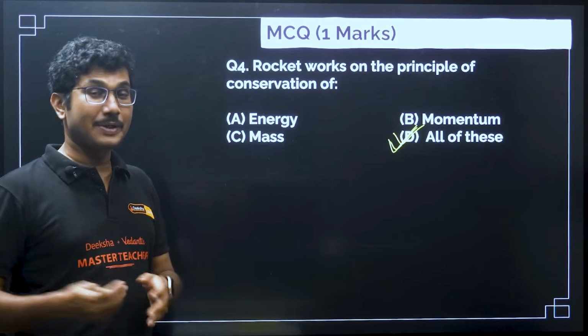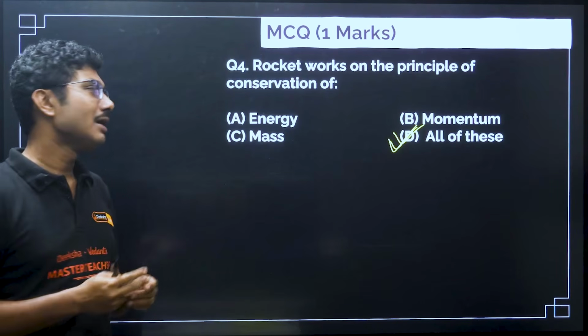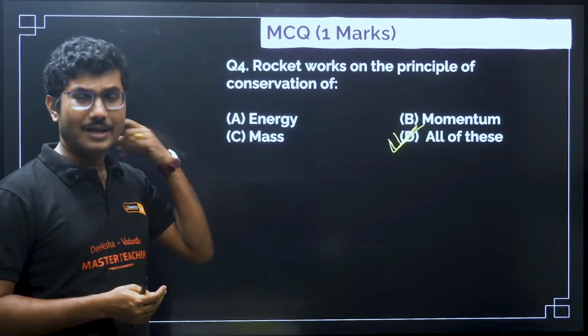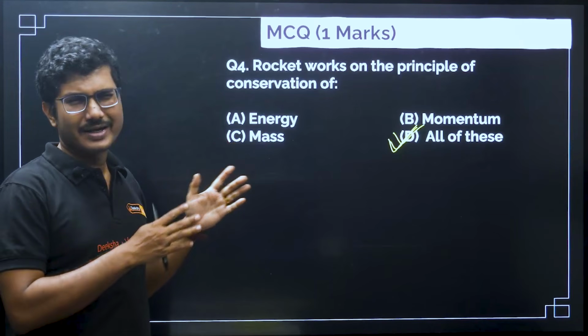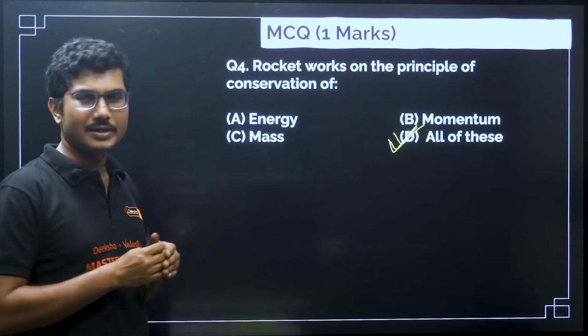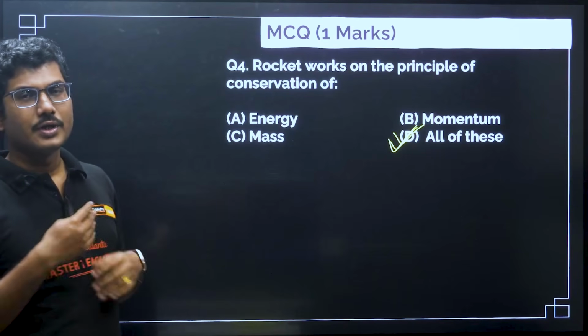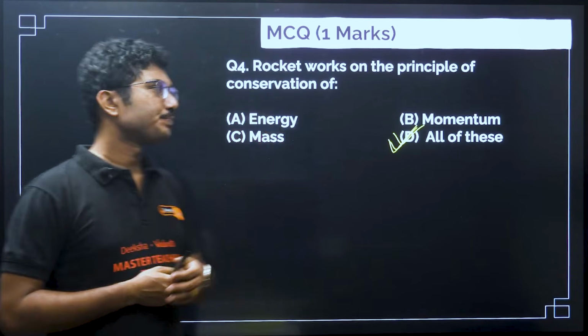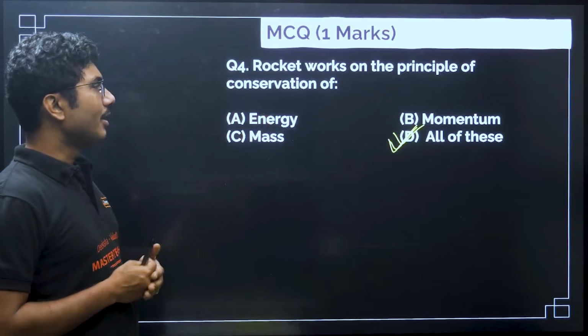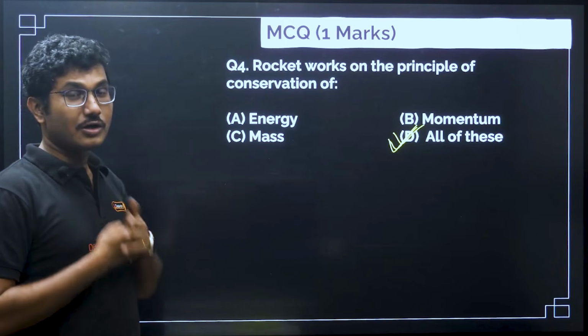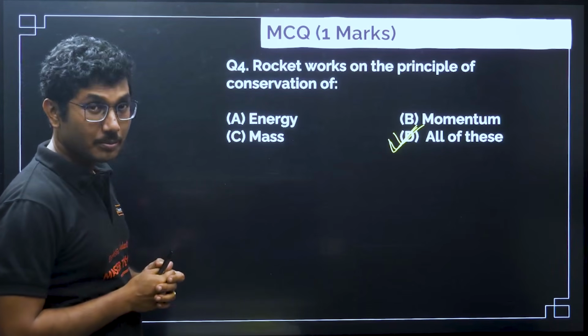It was not experimentally done until recently, still almost 70-80 years back, humans started to launch satellites into orbit. So that is why it is called rocket science, because it is one of the most complicated sciences.